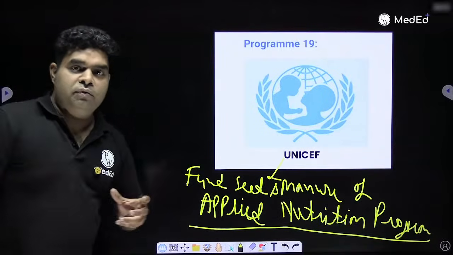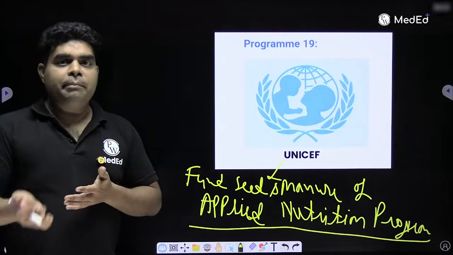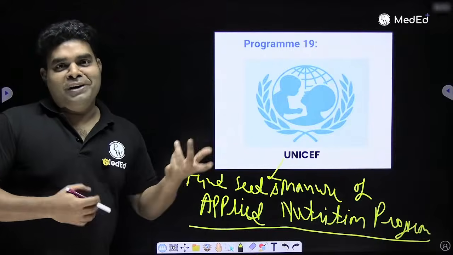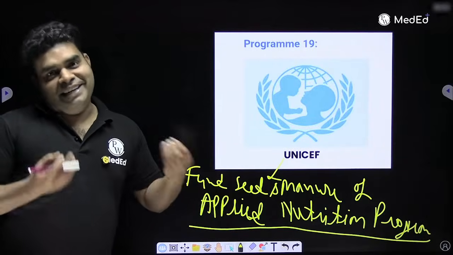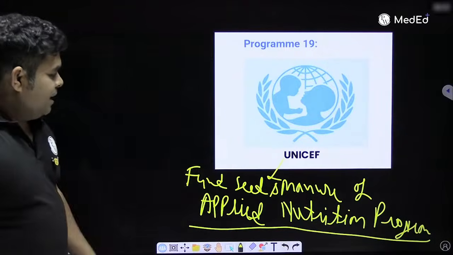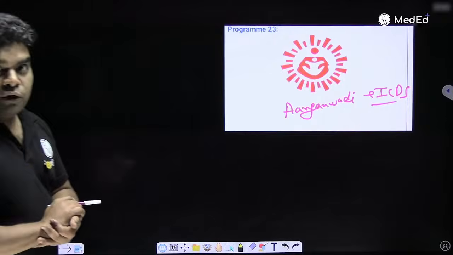They said in the school we should have green fruits and vegetables. They will mix it in the midday meal and the children will get healthy. But one thing, fruit will not survive in school, and even if it survives, the teacher will eat it first. So this program never worked, but they have asked. Remember, UNICEF, blue color mother, blue color child, and funds seed and manure of the applied nutrition program.